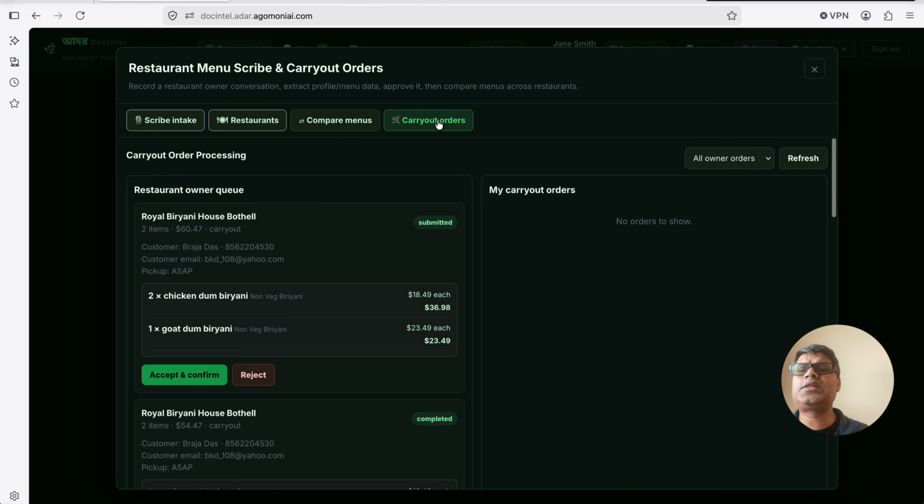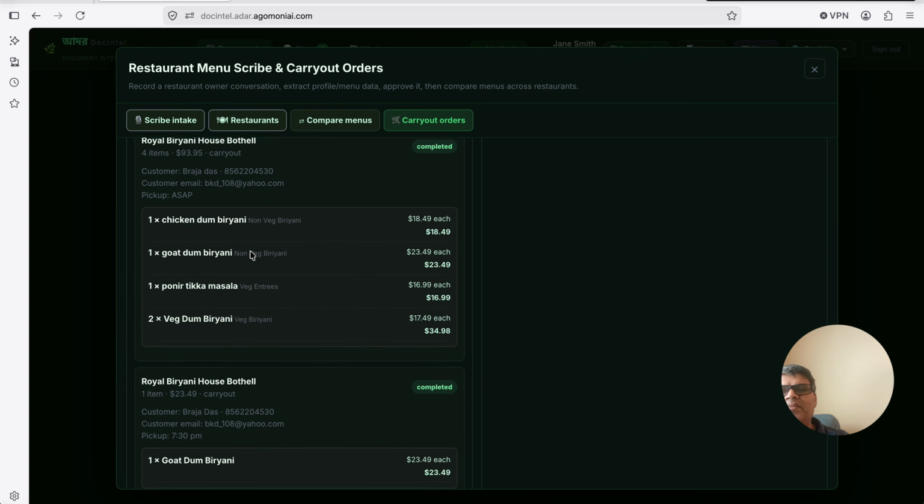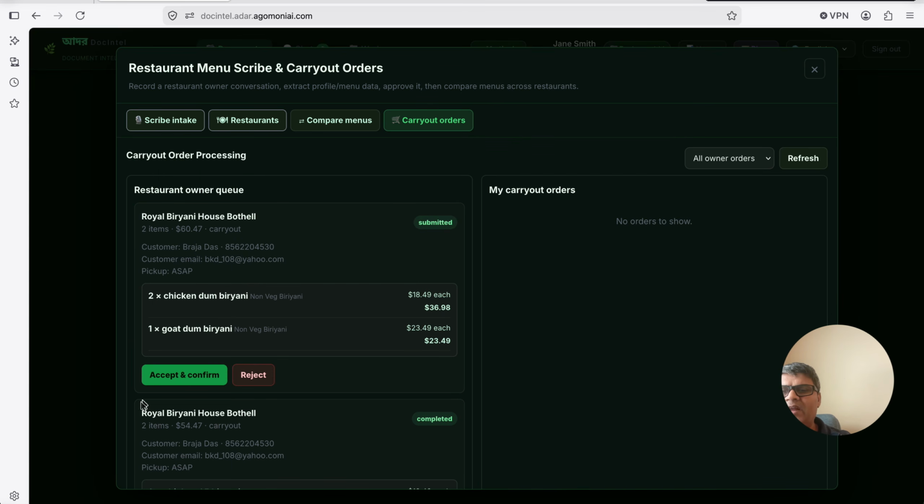Now there is another option called carry out orders. If you see these carry out orders, one of the customers already placed and submitted an order, and this is the order that the person submitted, right? This is the place where the restaurant owner can come and see it, and they have to act on it also.